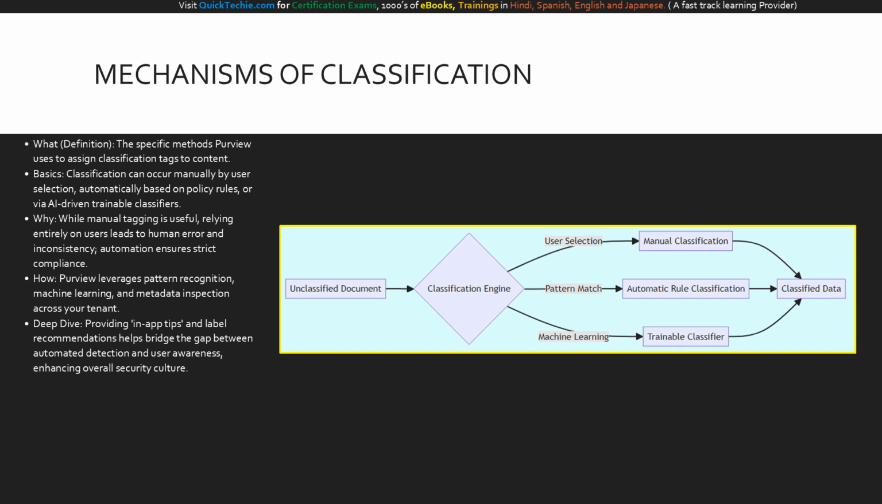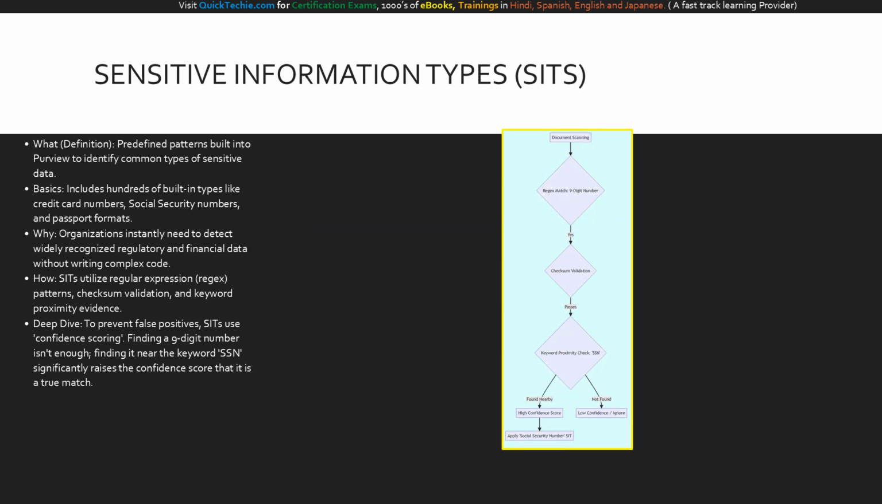The most foundational building block of automated classification in Purview is the Sensitive Information Type, or SIT. What is a SIT? It is a predefined pattern designed to identify globally recognized sensitive data. Purview comes loaded with hundreds of these out of the box. We are talking about credit card numbers, social security numbers, health insurance claim numbers, and passport formats. Why is this powerful? You don't have to be a developer to start finding critical regulatory data on day one.